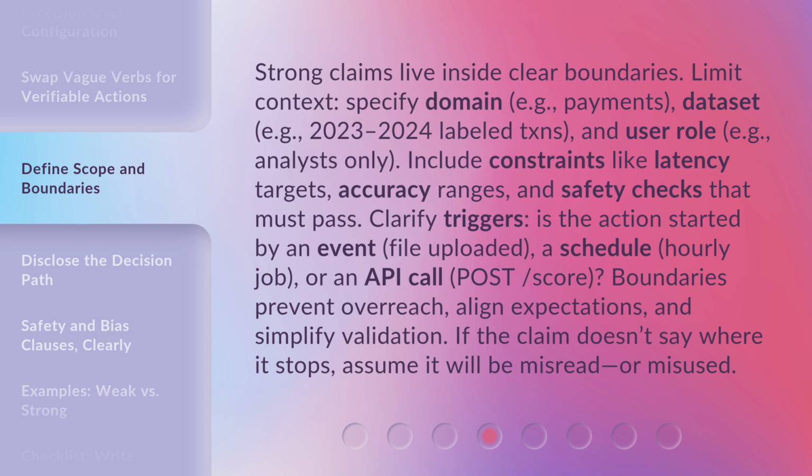Clarify triggers. Is the action started by an event, such as a file uploaded, a schedule, such as an hourly job, or an API call, such as POST /score? Boundaries prevent overreach, align expectations, and simplify validation. If the claim doesn't say where it stops, assume it will be misread or misused.